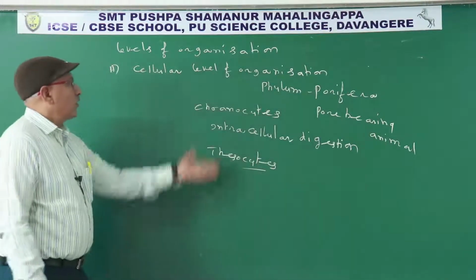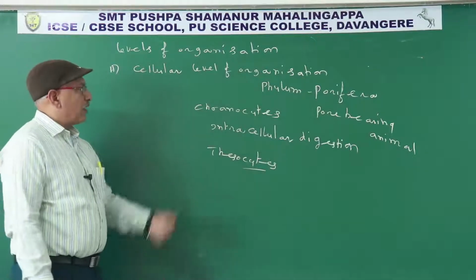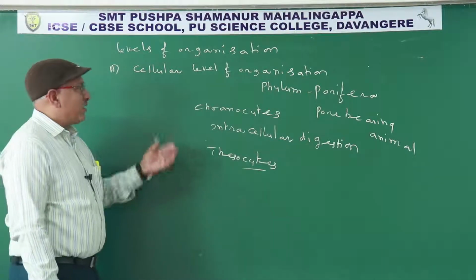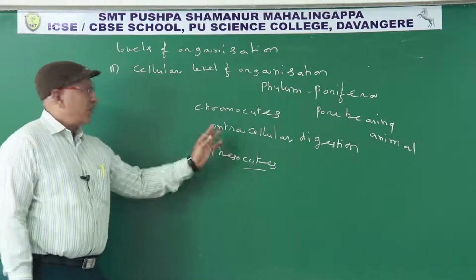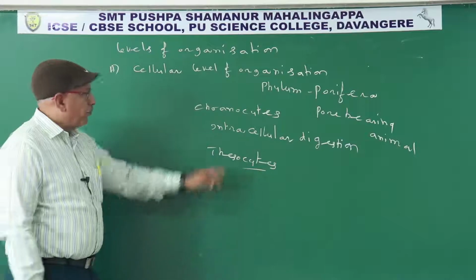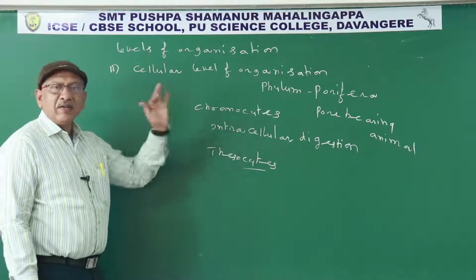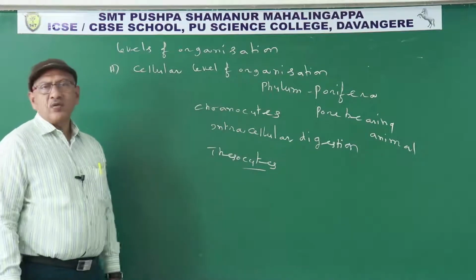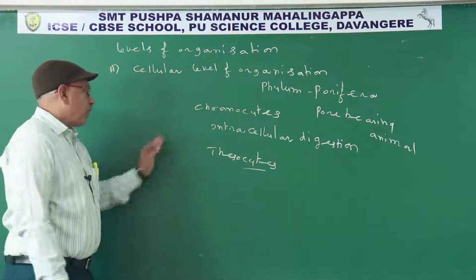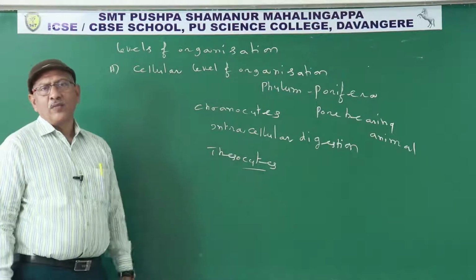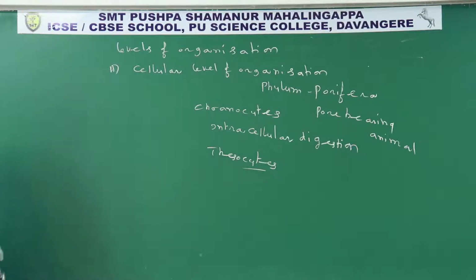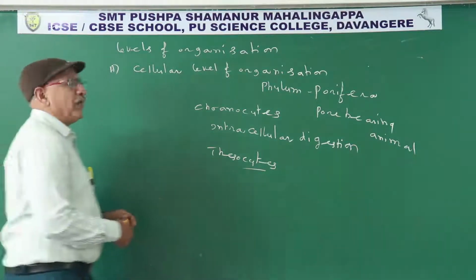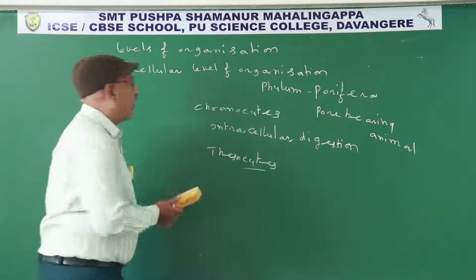Pore-bearing animals. For example, one type of cell, choanocyte. Food is digested within the choanocyte. So what is the function of choanocytes? Intracellular digestion. Intra means within. Thesocyte, another type of cell, stores the reserve food material. So this is about the cellular level of organization. Now we discuss tissue level of organization.